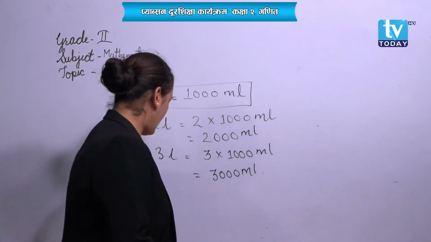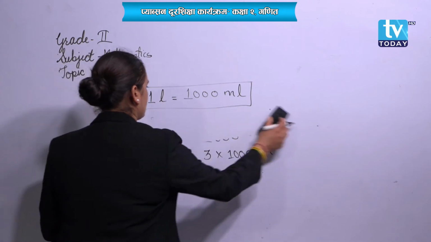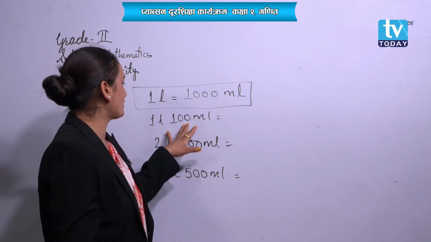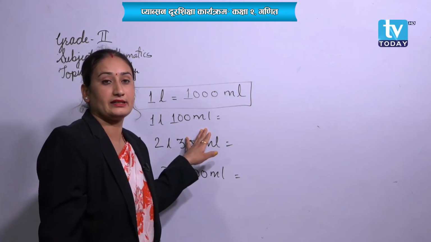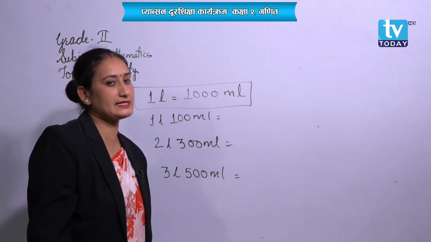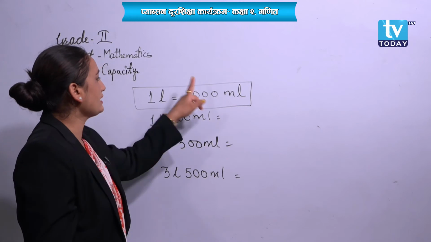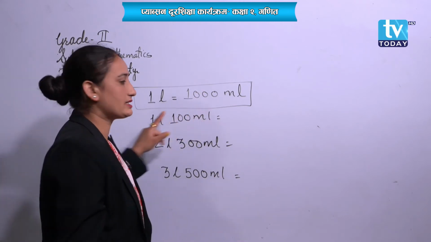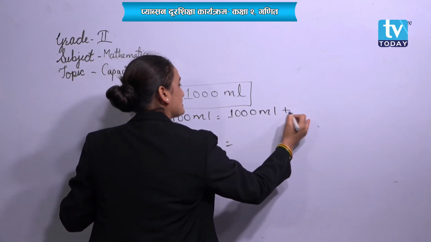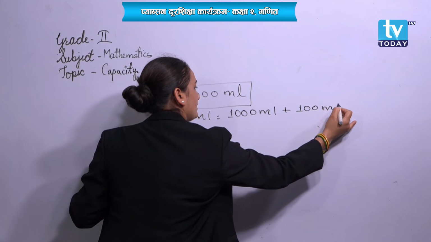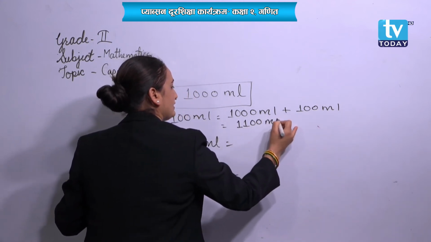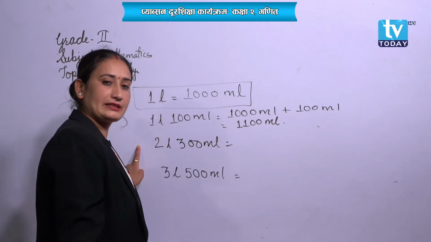If I provide you a question like this, 1 liter 100 milliliter, then how do you change it into milliliter? Let's change it. 1 liter means 1000 milliliter. So write here 1000 milliliter plus 100 milliliter. It will be 1100 milliliter. Can we write it this way?